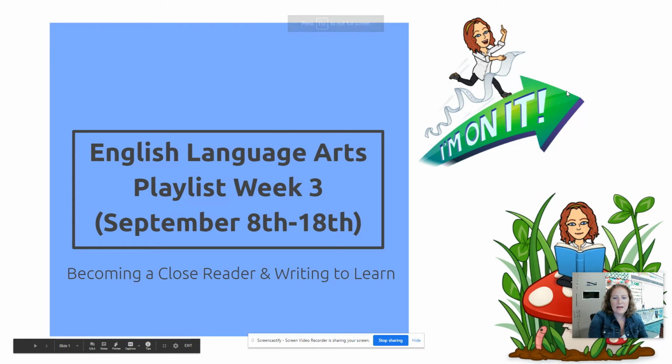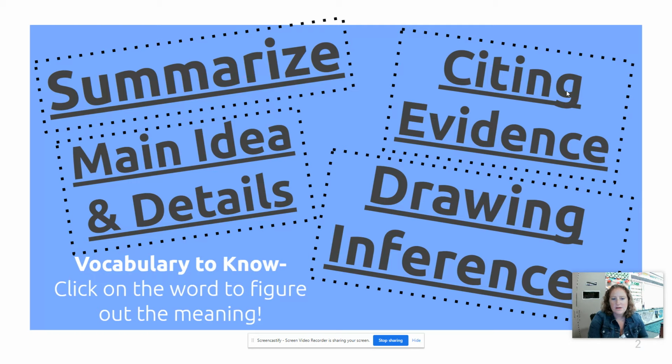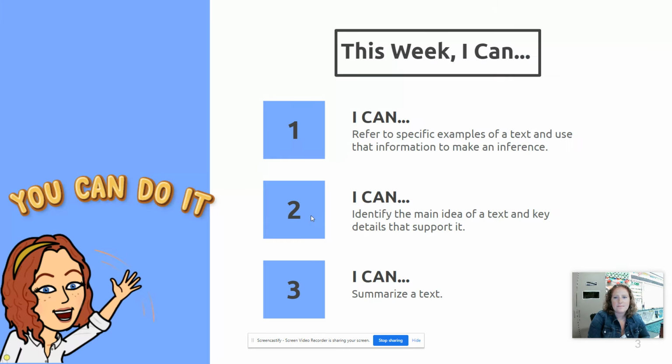We are becoming a close reader and we are writing to learn. So some of the vocabulary words that you're going to hear and become an expert on are summarize, citing evidence, drawing inferences, and main ideas and details. If you click on the word, you'll be able to get some clues as to what this means. So later on this week or next week, if you're having some trouble, come back to this playlist and click on one of the words to help you better understand it.